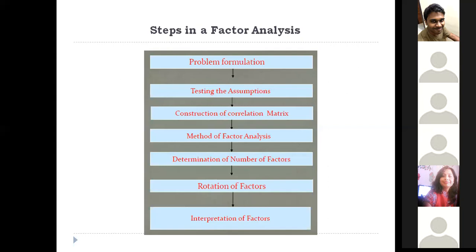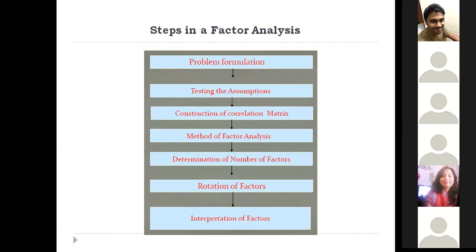Sometimes it might be different things. I want to group my variables into factors to find real meaning. I want to find the correlation between my variables, so that I can form a factor of real meaning, which I want to use in my model. So it can be anything.